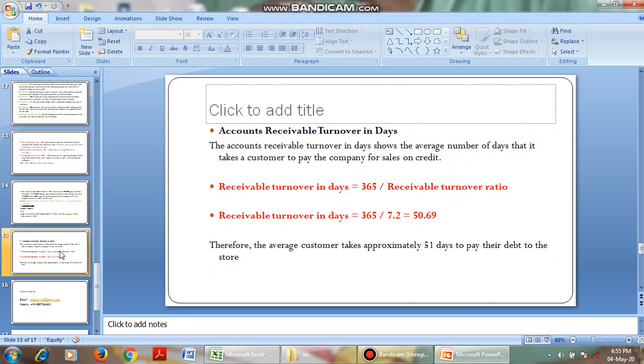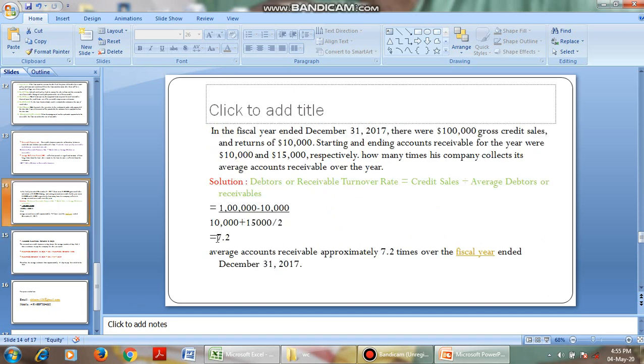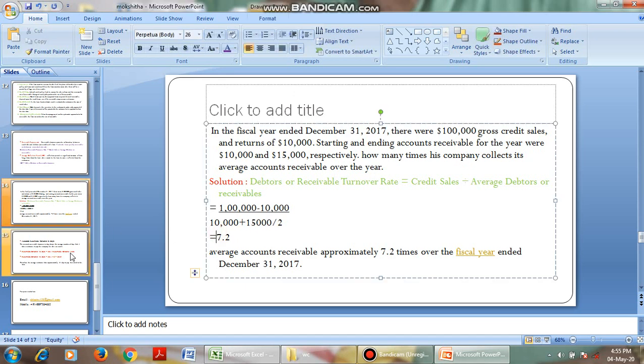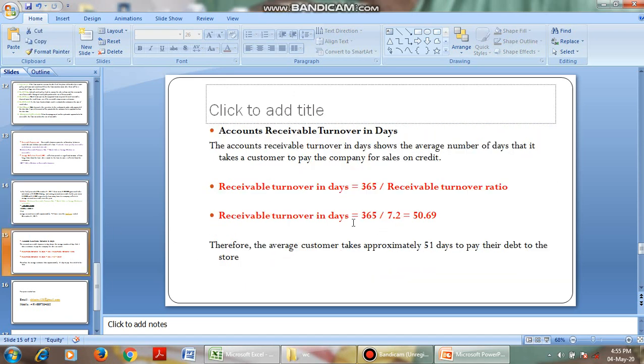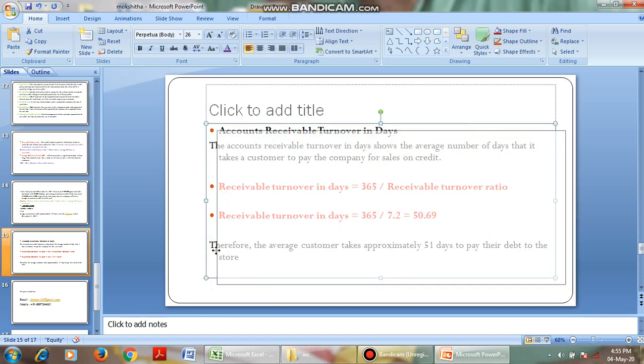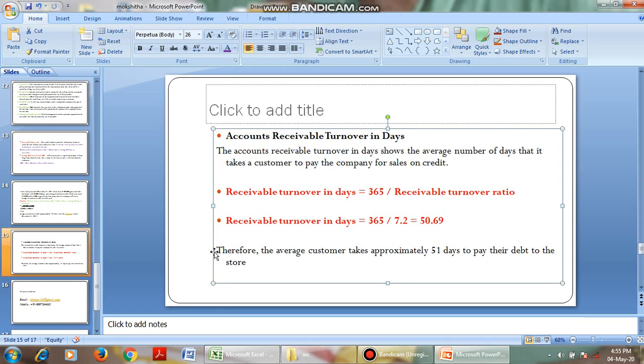Then the average collection period is 365 days divided by the receivables turnover ratio. Here the receivables turnover ratio is 7.2, so the average collection period is 50.61. So we consider that the average customer takes 51 days to pay the money back. Okay, clear?